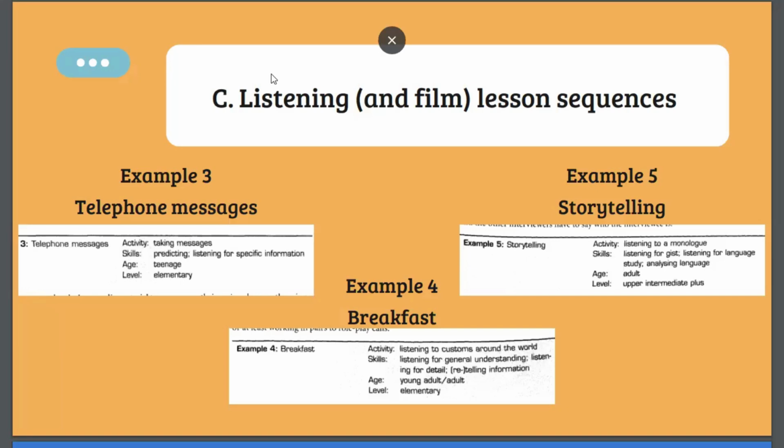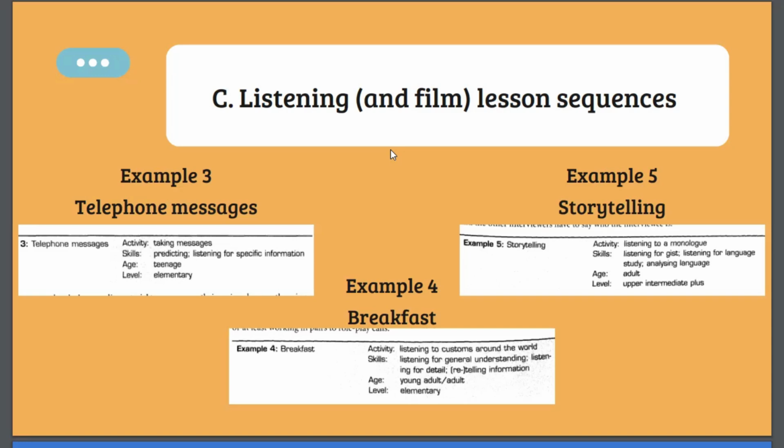Okay, so there is another example of the listening lesson sequences. So I will explain more about example 3, about telephone messages. The activity here is taking messages, and the skills are predicting and listening for specific information, and the age for this one is teenage, and the level is elementary.